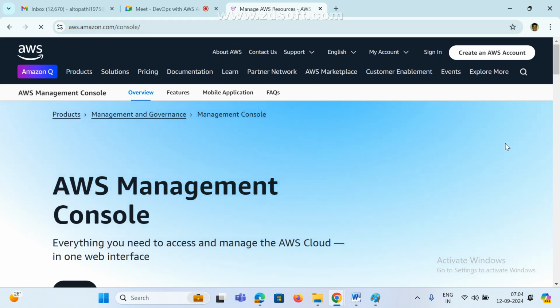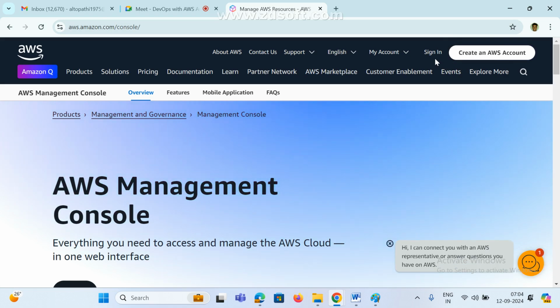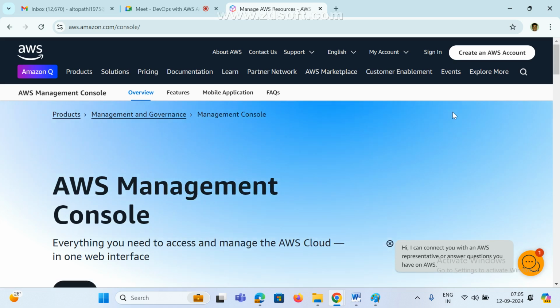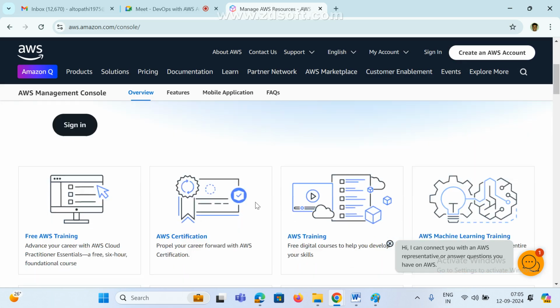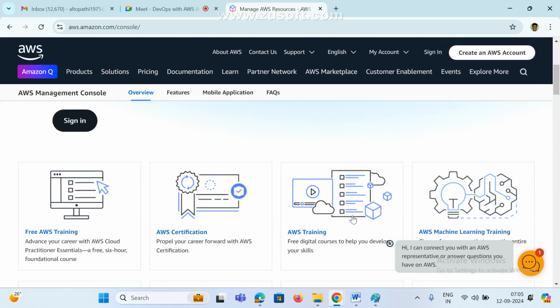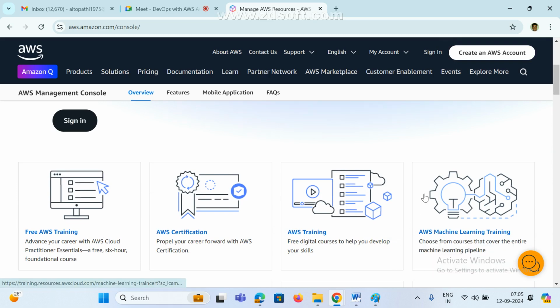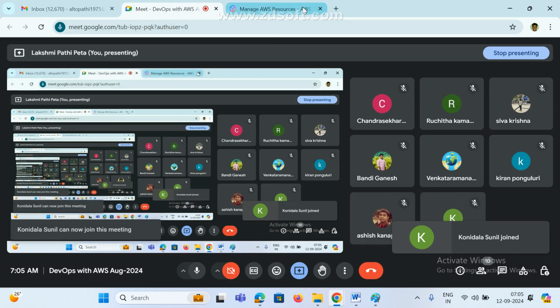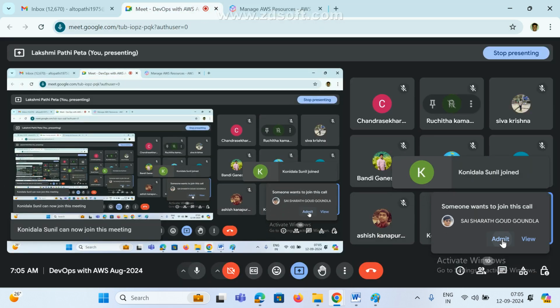If you type AWS console login, aws.amazon.com console login, here we can see two options. One is sign in, and the other is create AWS account. If we already have a username and password, which in real time every user is given, we sign in. If we don't have one, we need to create an AWS account. But to create an AWS account, we need a credit card, otherwise it won't work.